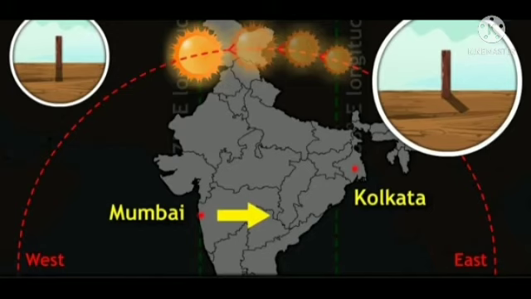Different longitudes have different timing for sunrise, noon and sunset. When it is noon at Mumbai, it wouldn't be the same at Kolkata because Kolkata lies to the east of Mumbai. It would already be afternoon in Kolkata.